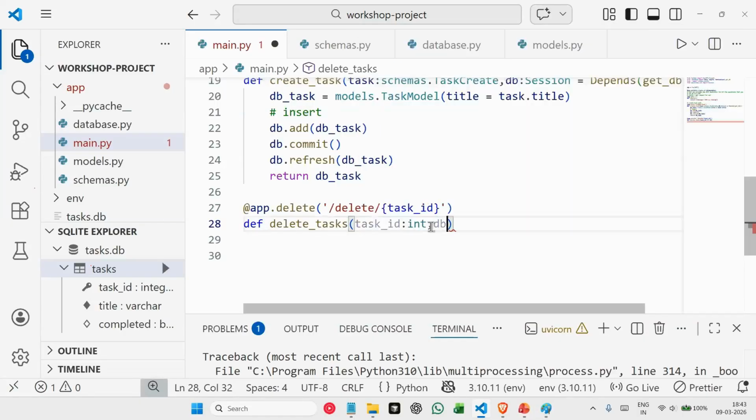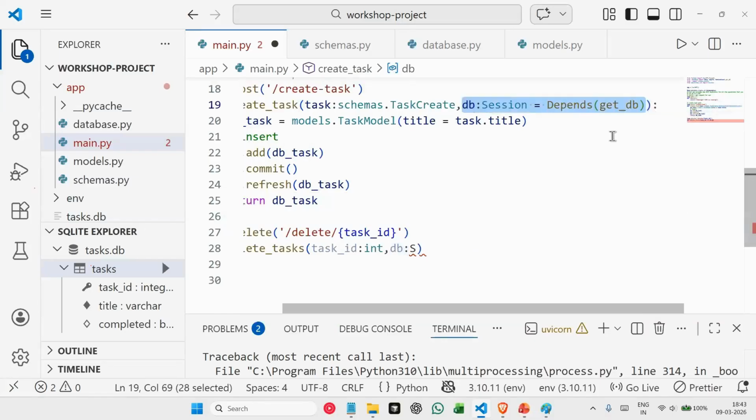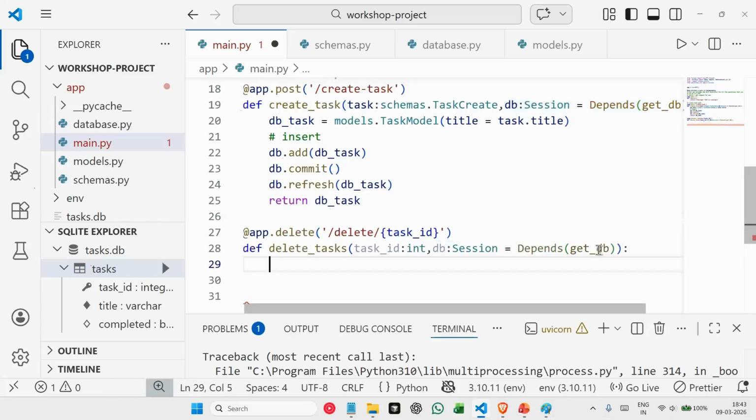Along with that, we are also creating our session. So the same piece of code that we have here. We are creating our session using this getDB method. Okay. Now in this method, we are deleting our task, right?